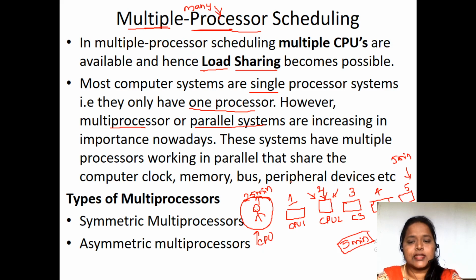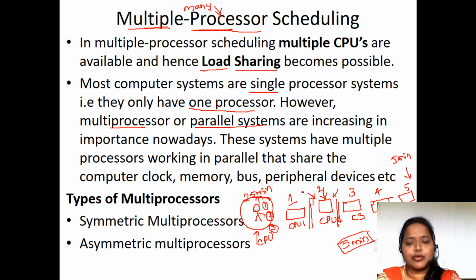Why? Because the task is going to be done parallelly. If a single processor has to do the tasks, then only when the first task is completed can it go for the second one, and only when the second is completed can it go for the third. But in multiprocessor systems, all the tasks are divided among the processors, and all the tasks are going to execute parallelly. So multiprocessor systems are also called parallel systems.